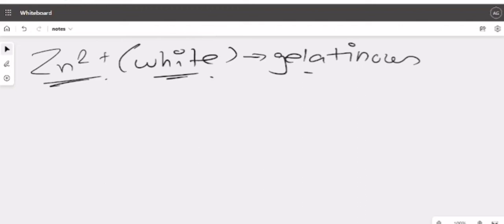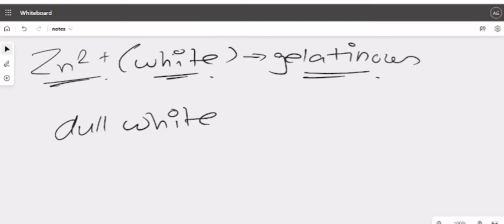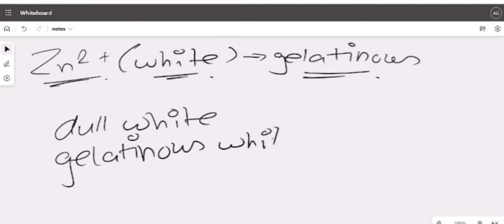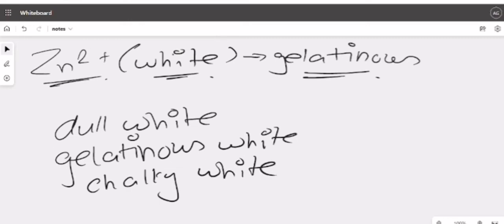See, we will be learning three types of white. One is dull white, one is gelatinous white, and one is chalky white. If you can remember who is under whom, then it will be very easy. Dull white, as of now we have learned about calcium. Gelatinous white we will be learning about zinc.